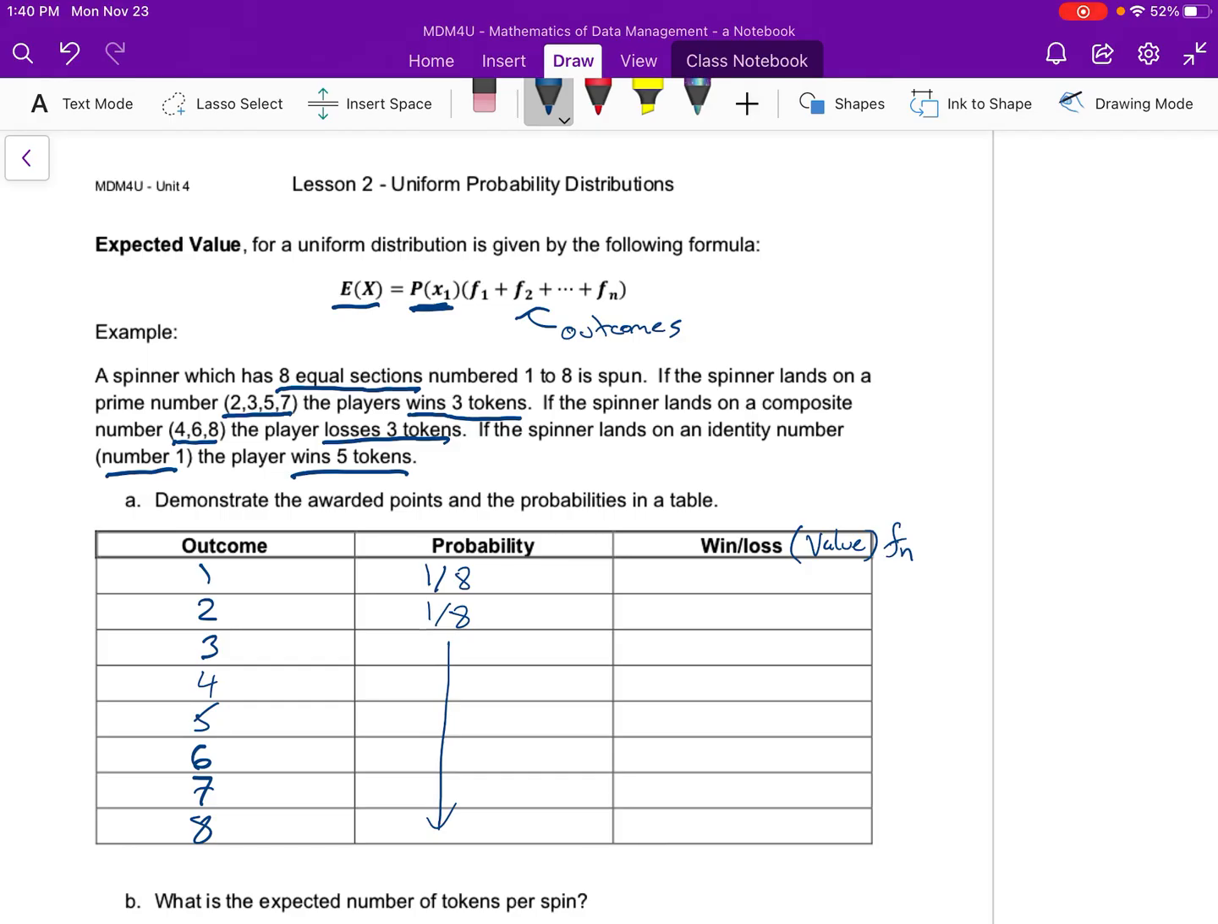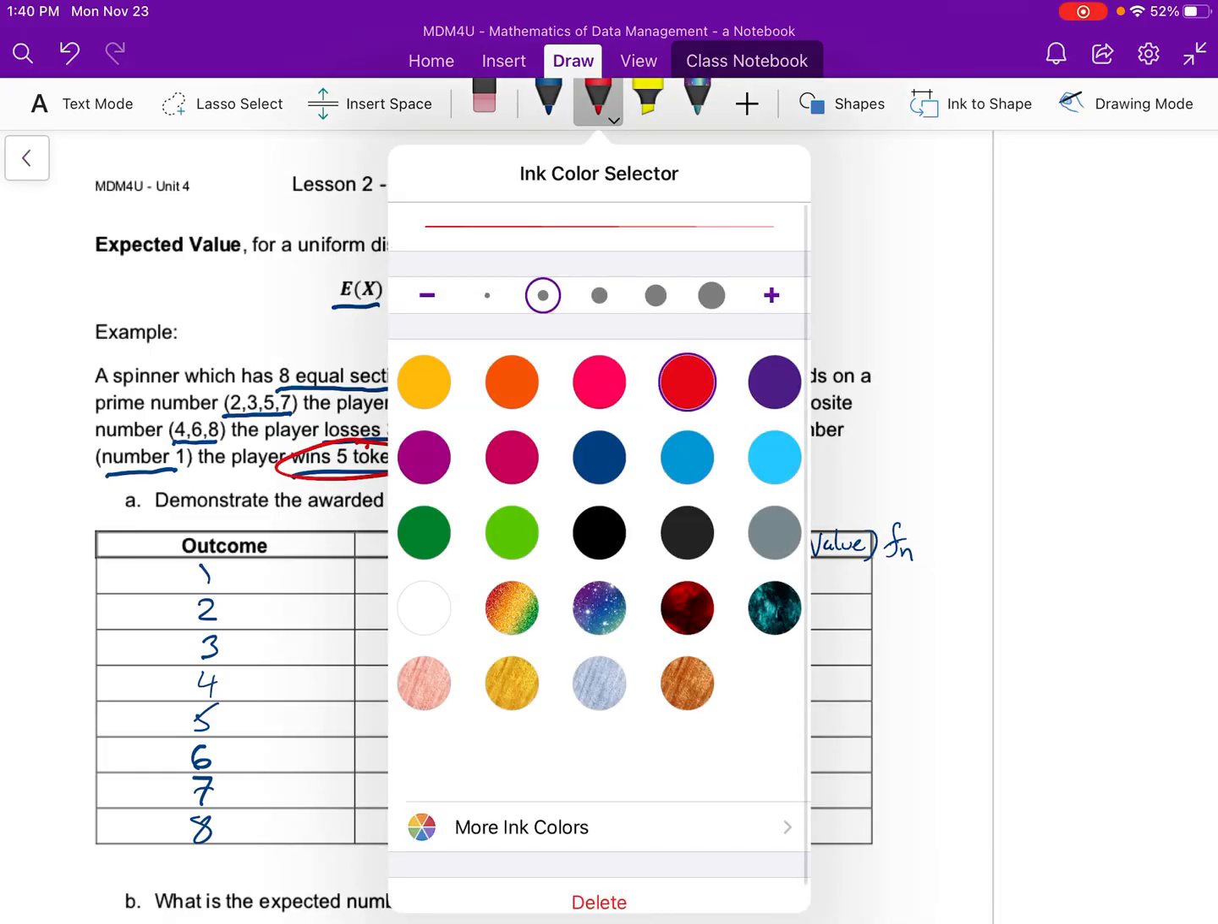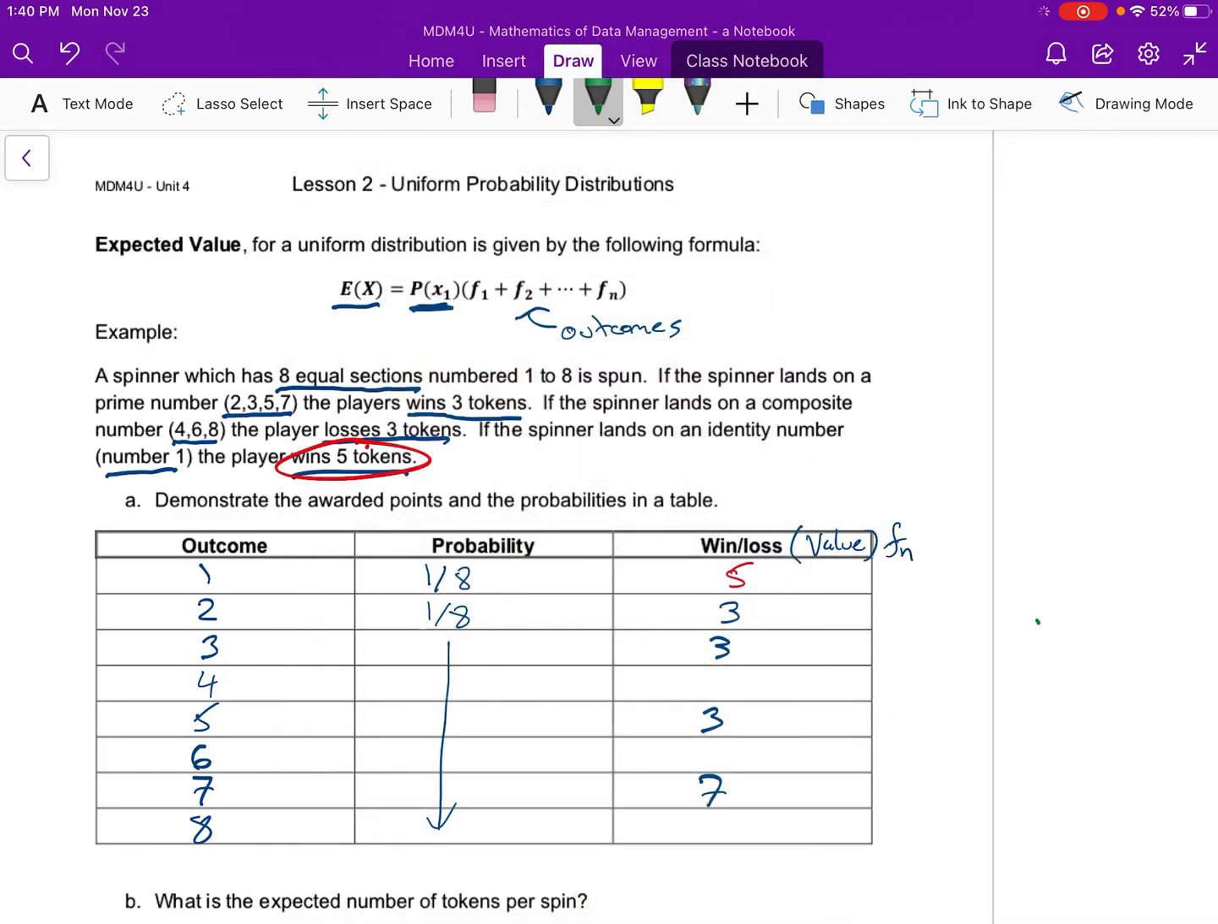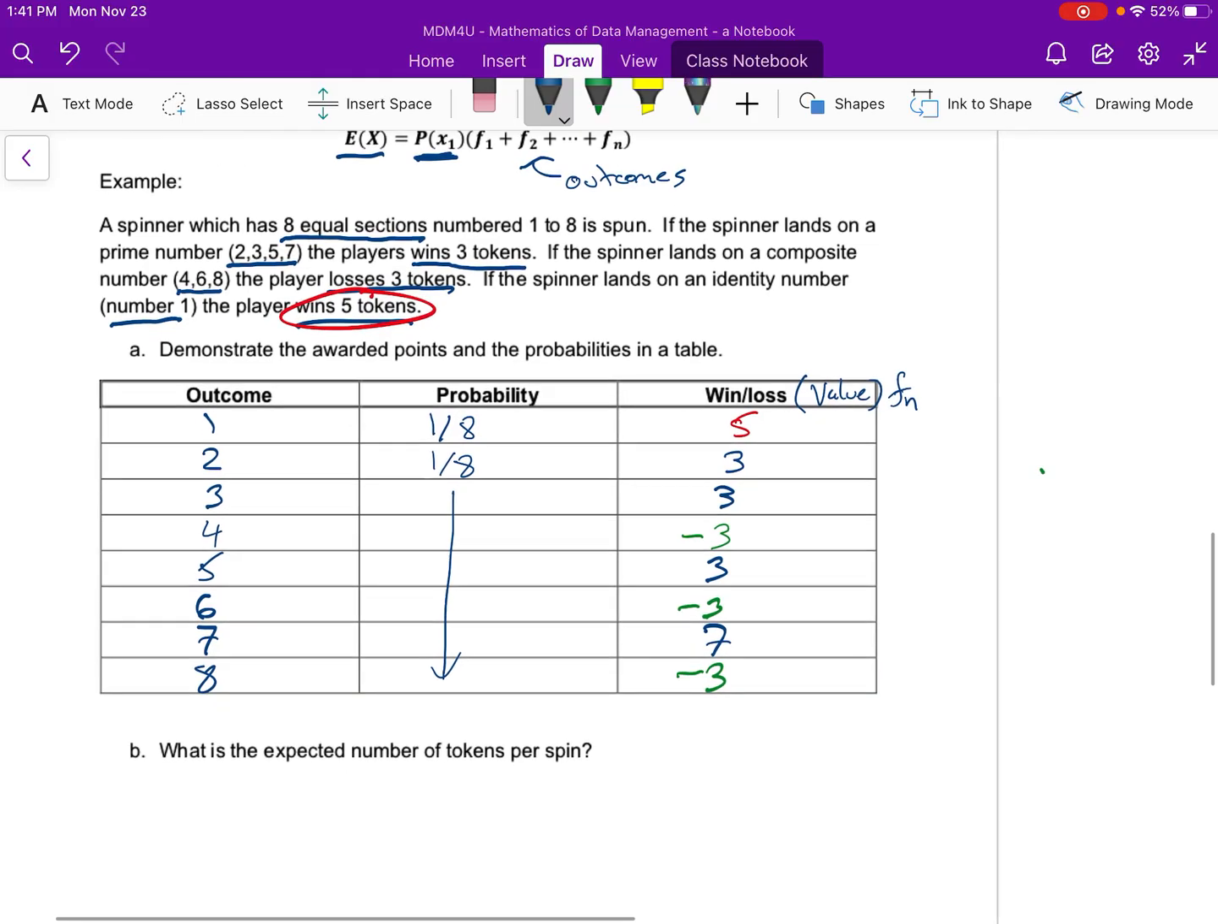So if I get a 1, this is if I get 5 tokens. So I'm going to put 5 here. And if I get a 2, 3, 5, or 7, I win 3 tokens. So I'll put 3, so 2, 3, 5, and 7. And then for the other example, I lose 3 for a 4, a 6, and an 8. Oops, that should be minus 3. Like that. So these are the values that I'm concerned with, and those are what's going to determine what my expected value is if I was to play this game over and over.